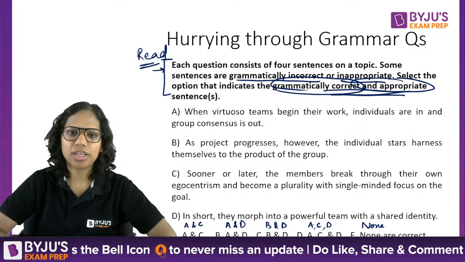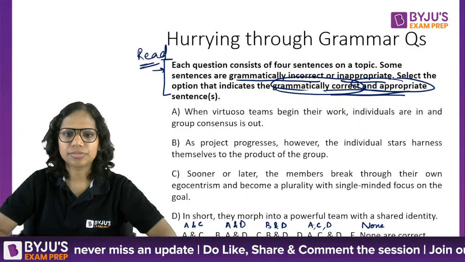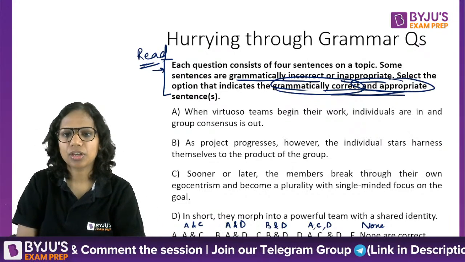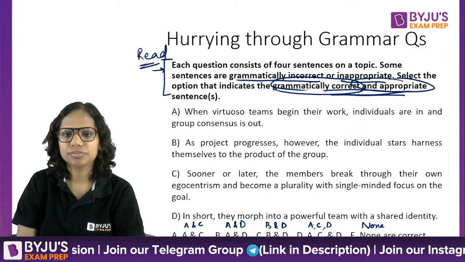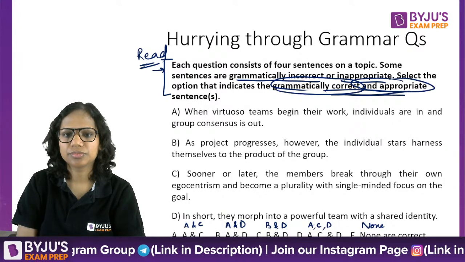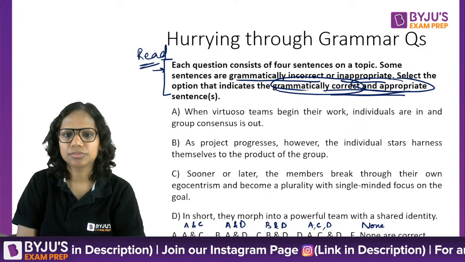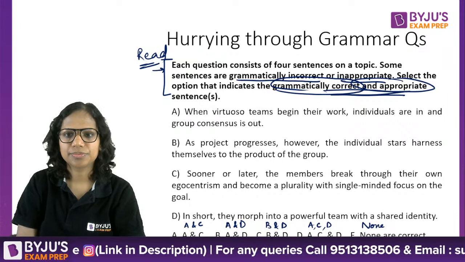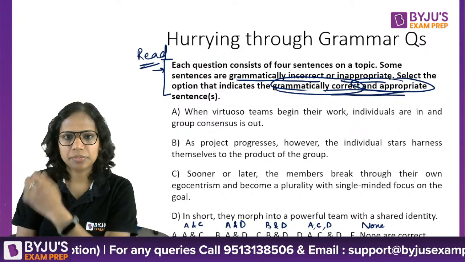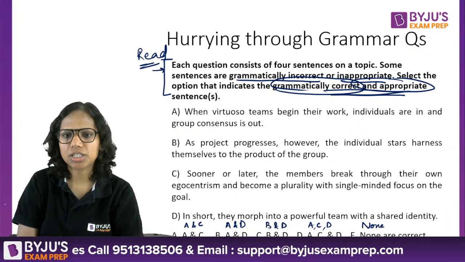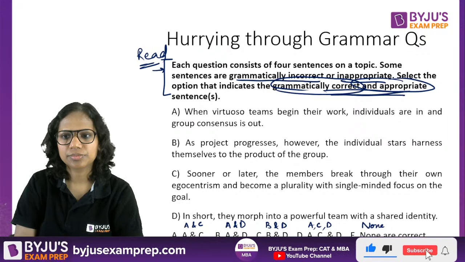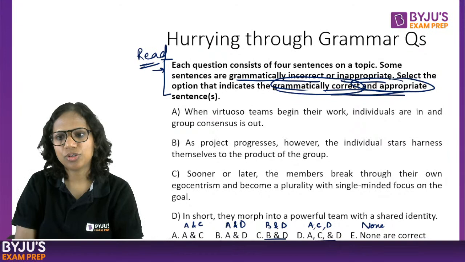Abhijit says C, okay. Option C, which is B and D. All right. Okay. Option C. All right. Others? B and D. Okay. C. All right. C is correct.